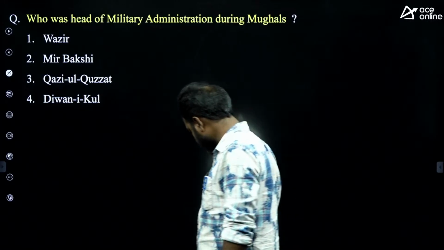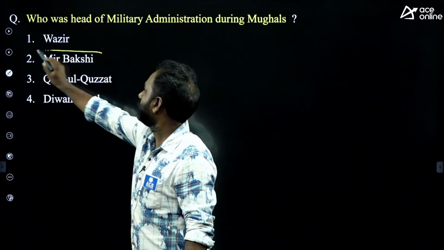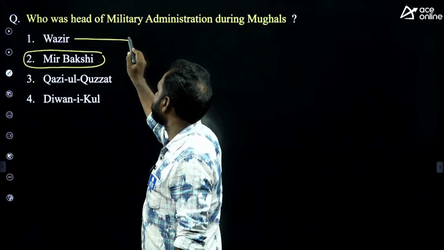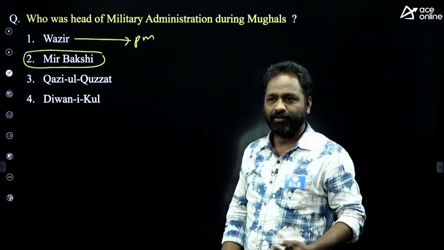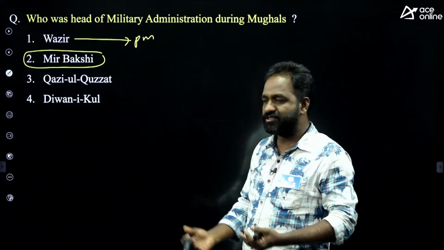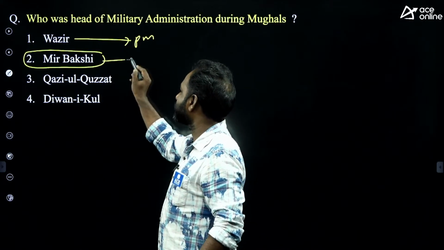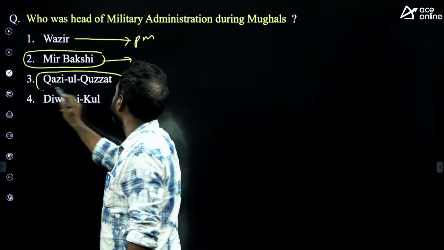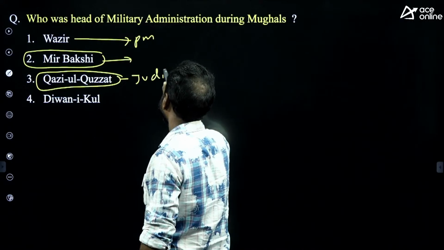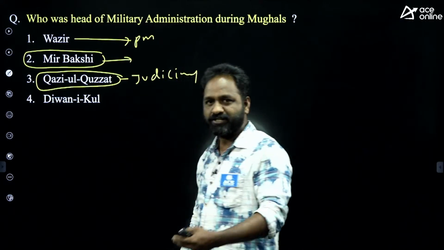Yes, the answer is Mir Bakshi. What about Wazir? Wazir is like a prime minister. He has control over everything: administration, military, everything. Mir Bakshi takes care of the military. Qazi is the chief of judiciary, like the present Chief Justice of India.